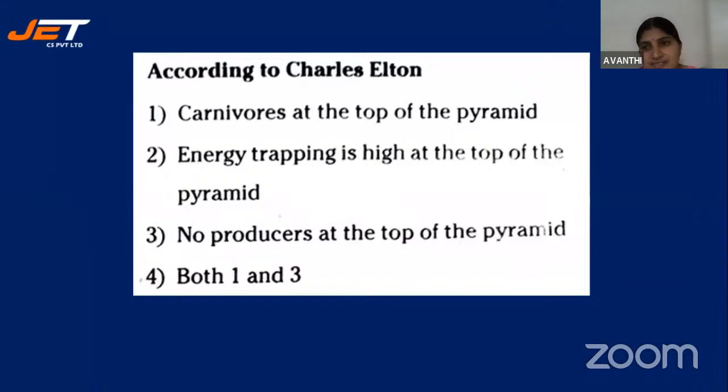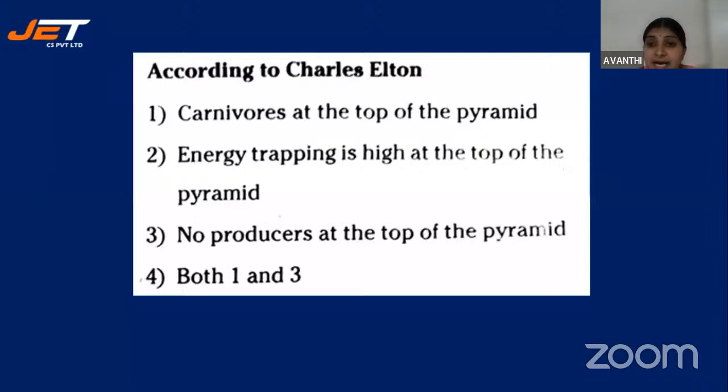Carnivores will always be at the top of the pyramid because carnivores are consumers. They can't synthesize their own food molecules. They are dependent on other organisms for their food. So carnivores will be at the top of the pyramid, and at the bottom it is always a producer. Carnivores come under consumers, actually secondary consumers. Primary consumers are the herbivores, because herbivores eat plant products directly. So they are the primary consumers.